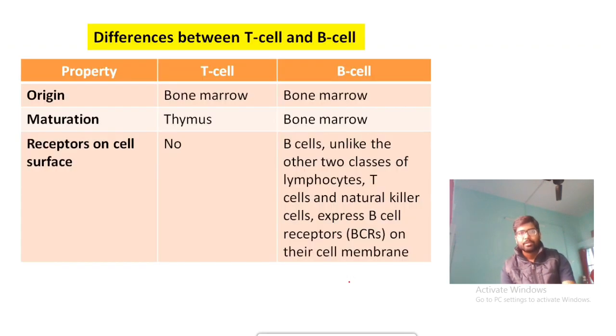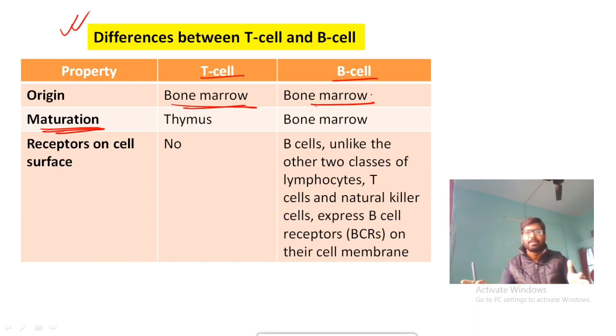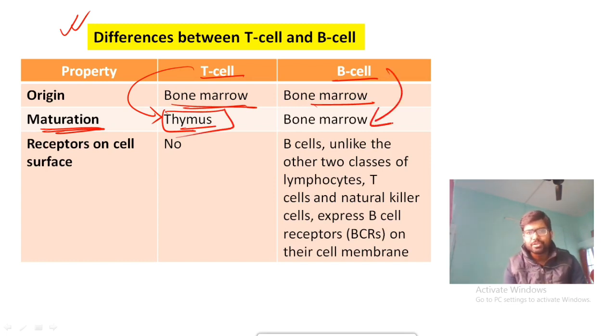Coming to the differences between the T lymphocyte and B lymphocyte. The main difference is the site of maturation. Actually, T lymphocyte and B lymphocyte both originate from your bone marrow, but their site of maturation is different, because T lymphocyte matures in your thymus, whereas B cell matures in bone marrow. That's why B for bone, T for thymus. That's why the name came.